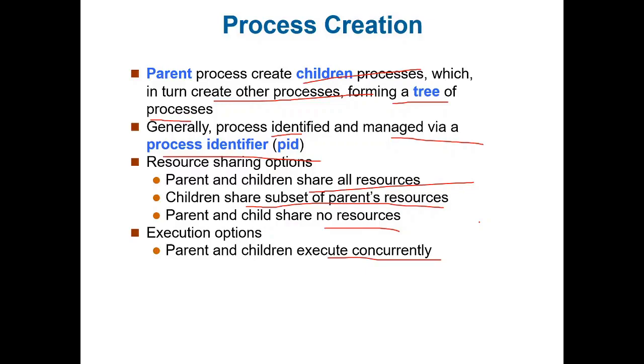We'll see about that in the further slides. The other option is that the parent waits until the children terminate. The parent process has to wait until the child process finishes its execution and terminates.